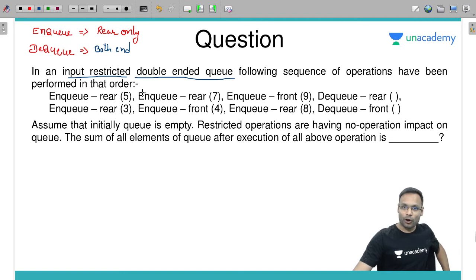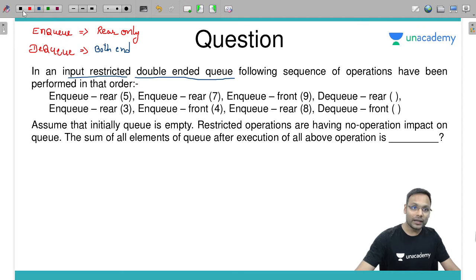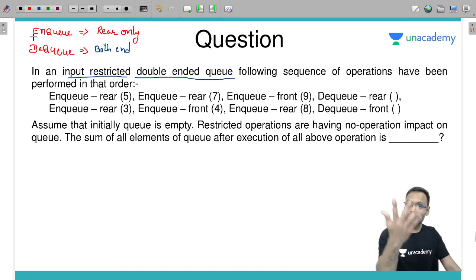The following sequence of operations have been performed in that order: NQ rear, NQ rear, NQ front, DQ rear, NQ rear. Some operations are given. Assume that initially Q is empty. Restricted operations have no impact. Meaning if you do NQ from rear, that is fine, but if you do NQ from front, it will not happen.